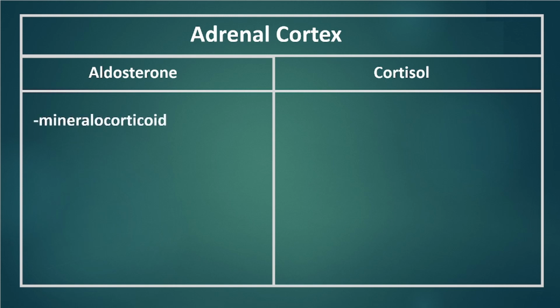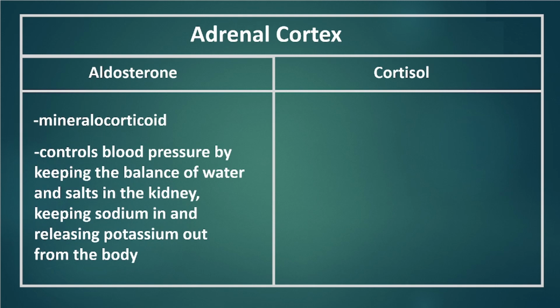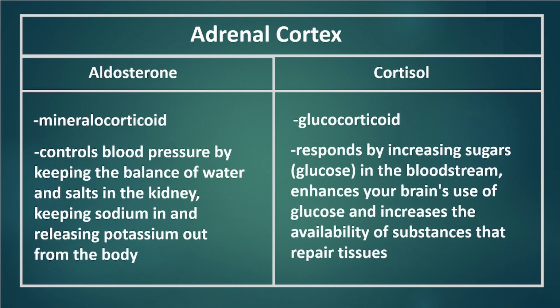Aldosterone is also known as mineralocorticoid because it controls blood pressure by keeping the balance of water and salts in the kidney, keeping sodium in and releasing potassium out of the body. Cortisol is also known as glucocorticoid because it responds by increasing sugar, glucose, in the bloodstream. It enhances your brain's use of glucose and increases the availability of substances that repair tissues. This hormone is mainly affected in Cushing syndrome.